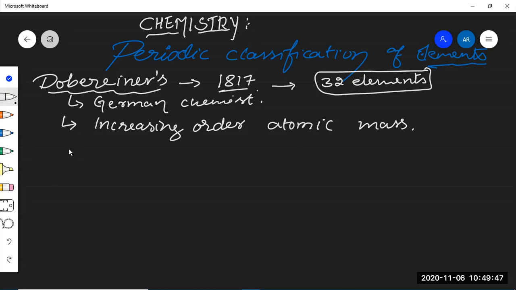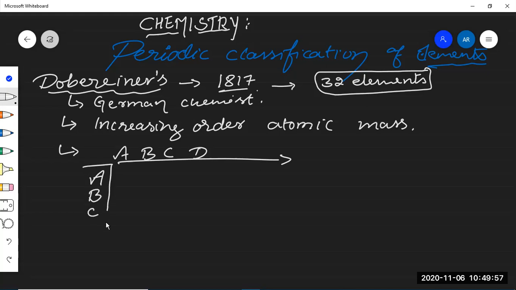How did he arrange them? For example, elements A, B, C. He arranged those elements in groups of three elements, and that particular group he called a triad.